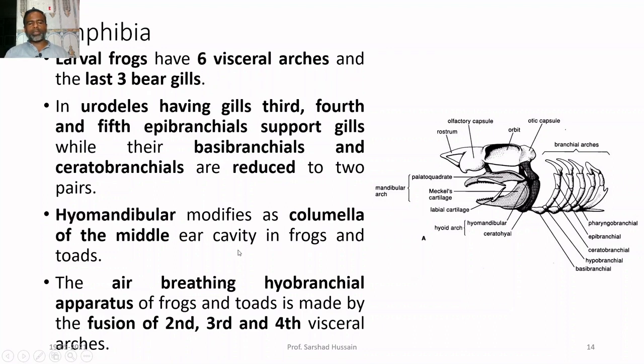We have already discussed at the very beginning that the visceral arches will be modified in different animals depending upon the type of jaws they possess, and depending upon the number and presence or absence of gills. So, you can see as we move from fishes to higher animals, because the gills are disappearing and the jaws are modifying themselves, accordingly the visceral arches are disappearing from the posterior end, their number is decreasing, and moreover they are fusing to support different functions.